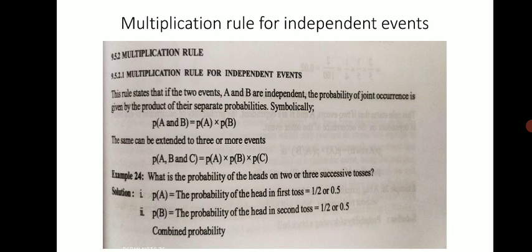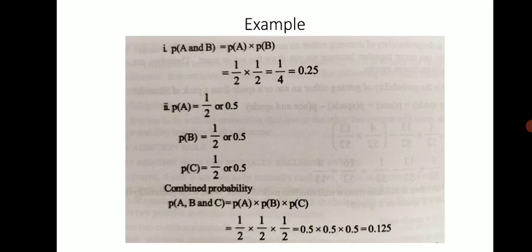What is the probability of heads on 2 or 3 successive tosses? The probability of A, a head in the first toss, is 1/2, obviously 0.5. For B, the probability of a head in the second toss is again 1/2, 0.5. So the combined probability is 1/2 into 1/2, that is 0.25. If C is added, the third toss, again it is 1/2 into 1/2 into 1/2, equal to 0.5 into 0.5 into 0.5, that is 0.125.